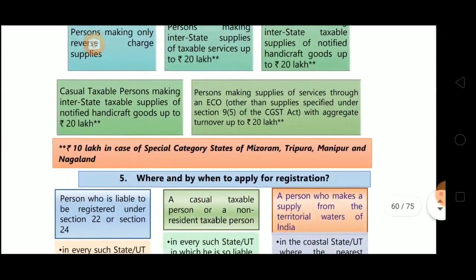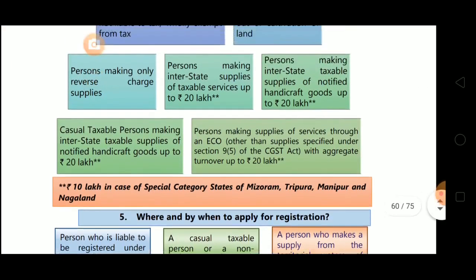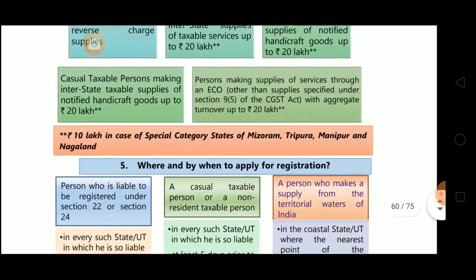Now what is given here? Star mark. See, double star mark, they've given rupees 10 lakh in case of special category states of Mizoram, Tripura, Manipur, Nagaland. Over here, in case of interstate taxable supply of services, 20 lakhs for other than special category states, and for special category states it is 10 lakh. Likewise in case of handicraft goods, in this last case. So where we are taking 20 lakh limits, the corresponding limit for these 4 states will be 10 lakhs.